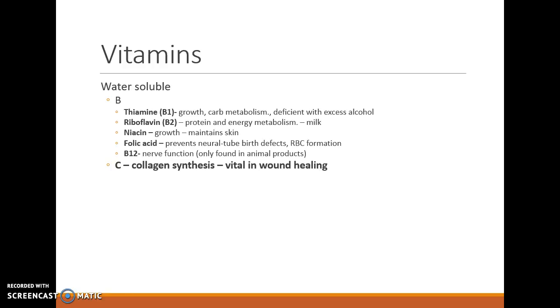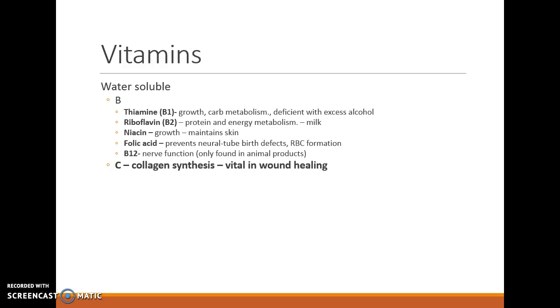The vitamin B's are water-soluble vitamins like thiamine, which is B1. It helps with growth and carbohydrate metabolism, and is deficient with excess alcohol use. We always see alcoholics deficient in thiamine.